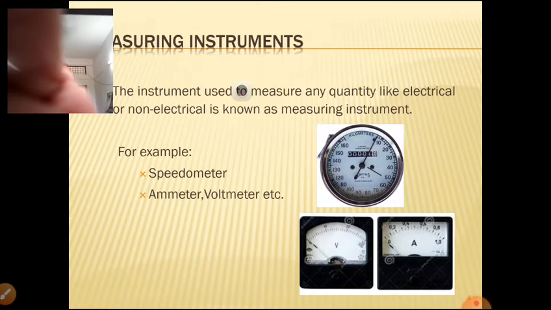Non-electrical instruments means, for example, no need of an external source supply. For example, weighing small vegetables by a market vendor without electronic instruments, you can use the balance. So no need of electrical energy. Another example, we are going to measure the temperature of a fevered person with a thermometer, where we are not using any electrical signal.